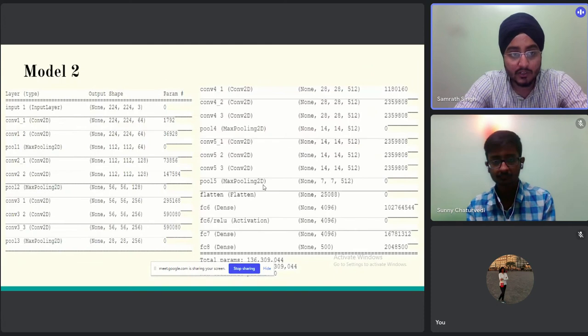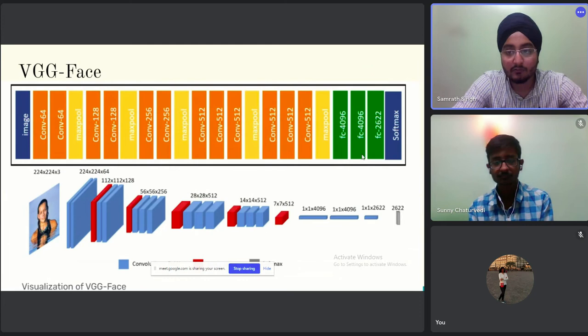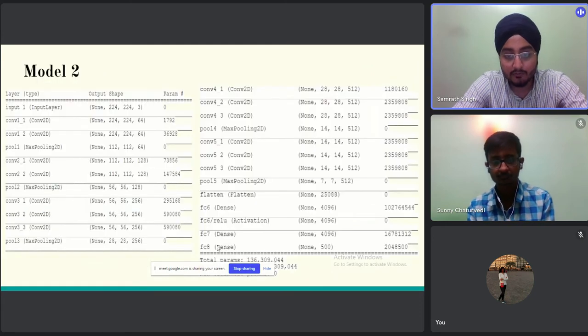So similar to this, this is our model 2 architecture. We have used from the input layer to FC7, that is this FC4096 second layer, as it is, and upon that we have added our new dense layer, which consists of an output of 500, and the activation uses softmax again because we also need to predict the probabilities.